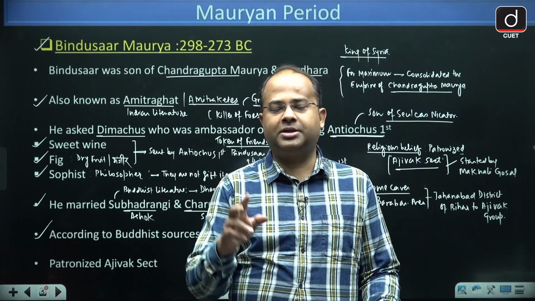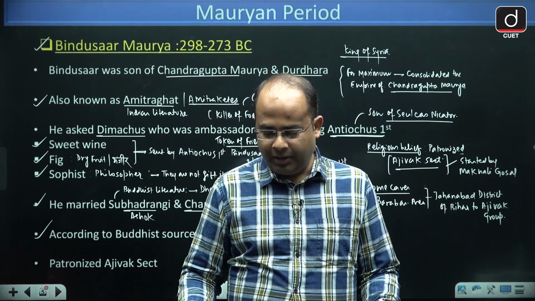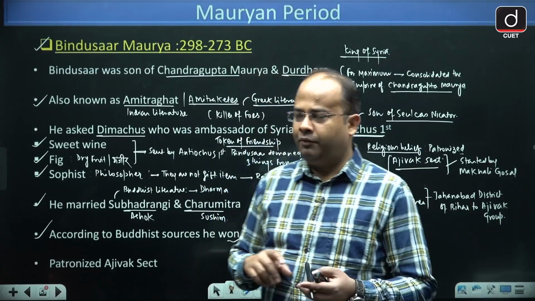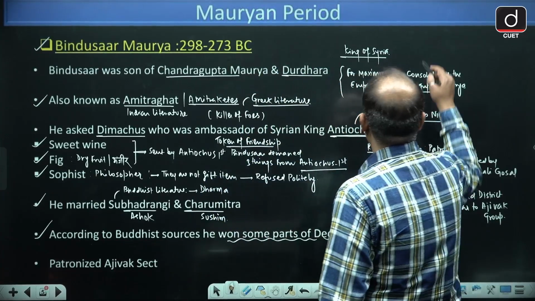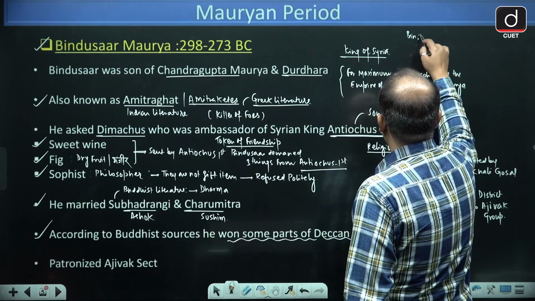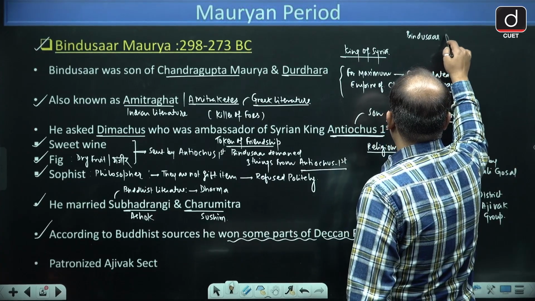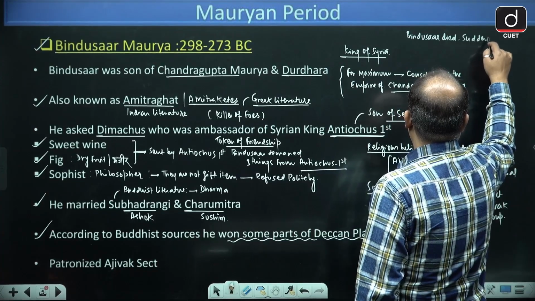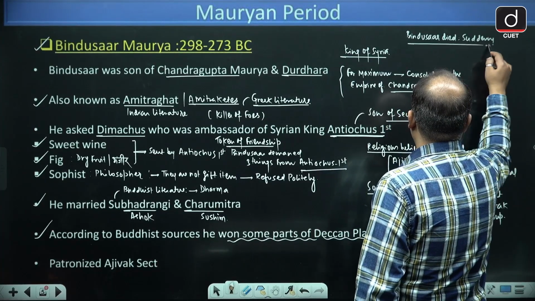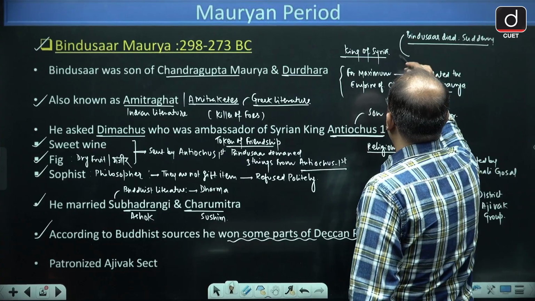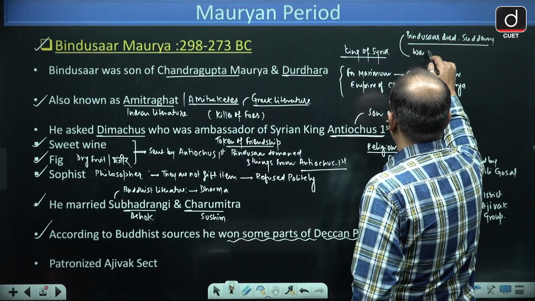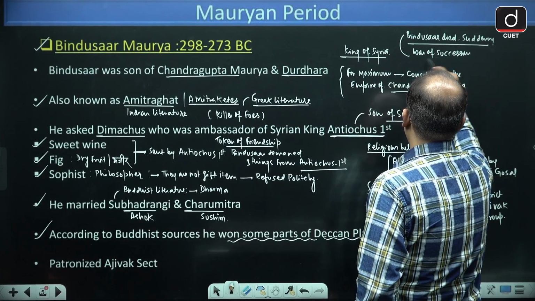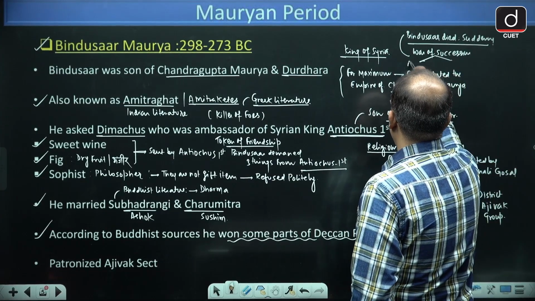The war of succession started between his two sons, first was Ashok and then Sushim. It is said that he died due to cardiac arrest, and then war of succession started between Ashok and Sushim.